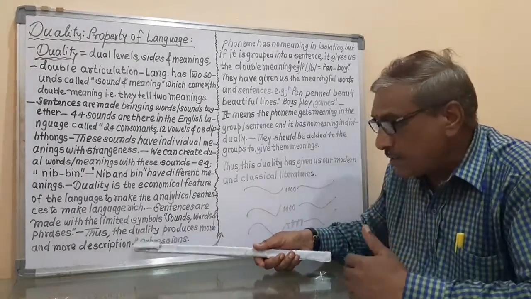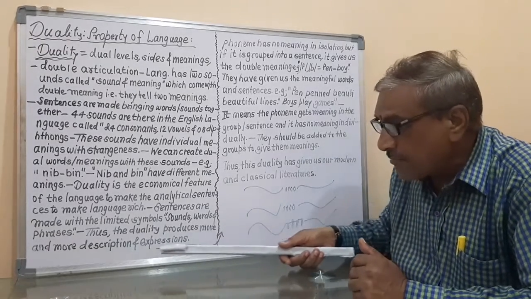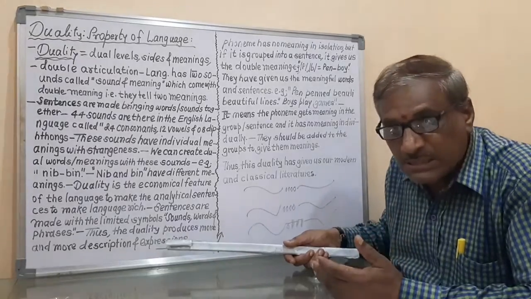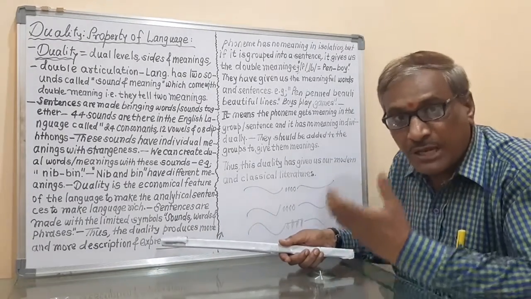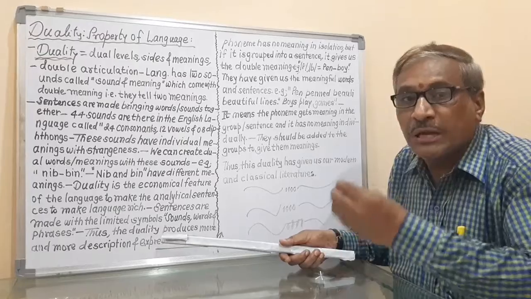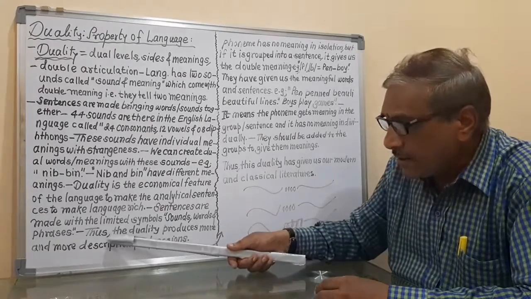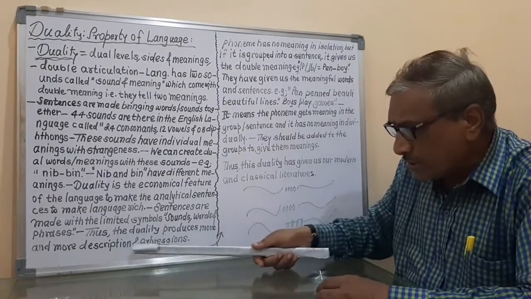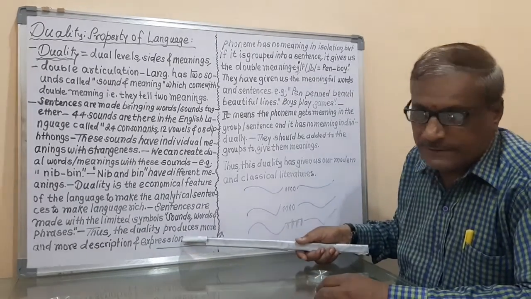It means that many descriptions and many expressions help to make language rich, or to make language healthy. And that's why here the explanation is that the duality produces more and more description and expressions.